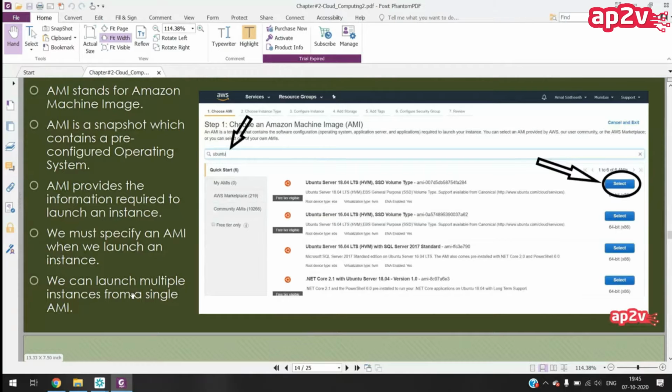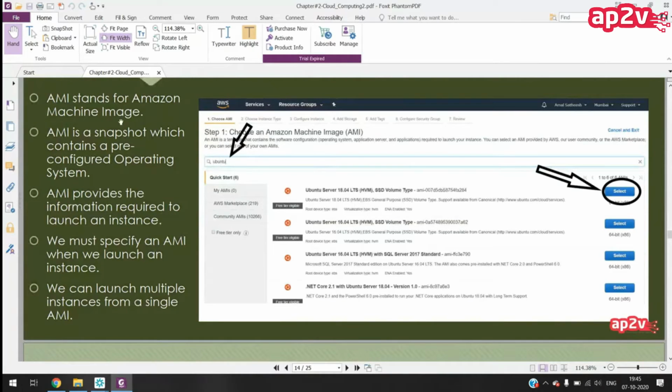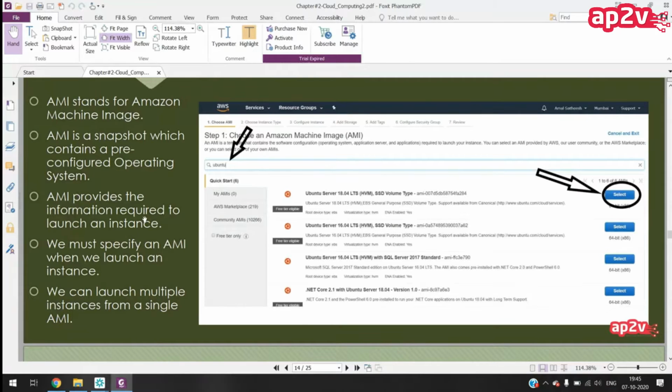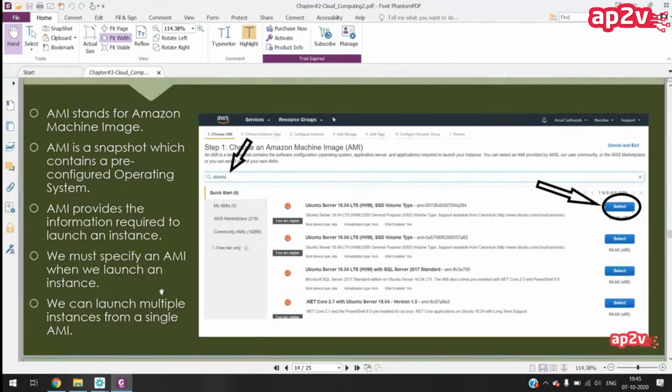What is AMI? AMI stands for Amazon Machine Image. It is a snapshot which contains a pre-configured operating system. AMI provides the information required to launch an instance. We must specify an AMI when we launch an instance. We can launch multiple instances from a single AMI. Got it, guys? What is an AMI?